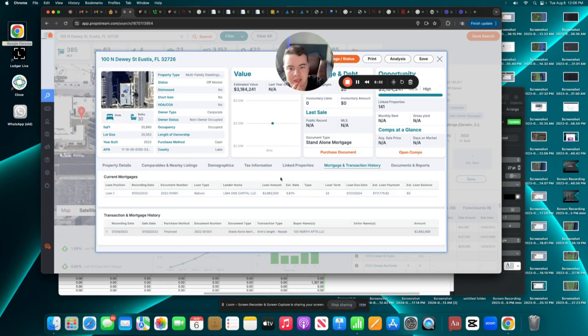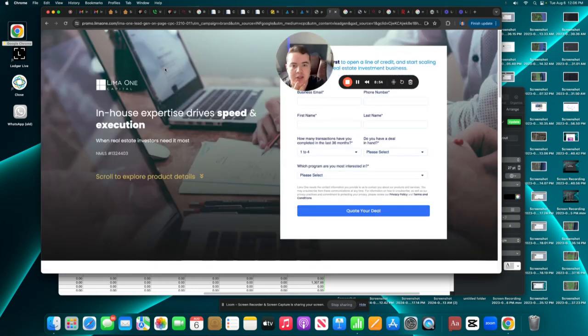You come to Lima Capital and say, hey, I want to buy this loan. I want to buy this deal. They don't want to manage this property. They don't want to foreclose on it and take it back. They want a buyer who's going to take it over. So if you come to them directly, because at this point the loan's already due, the owner's in a very bad position where they don't really have a lot of negotiating power here.